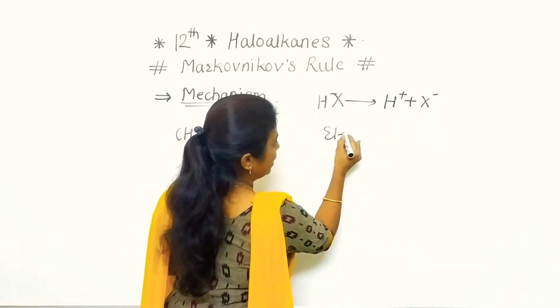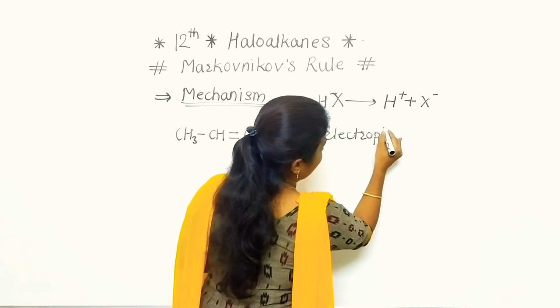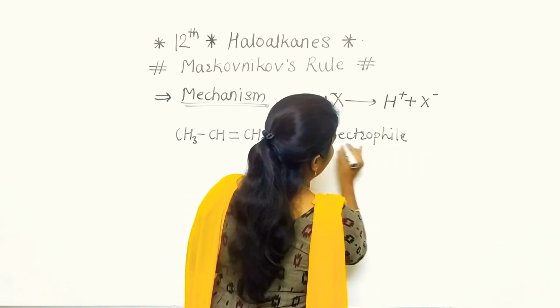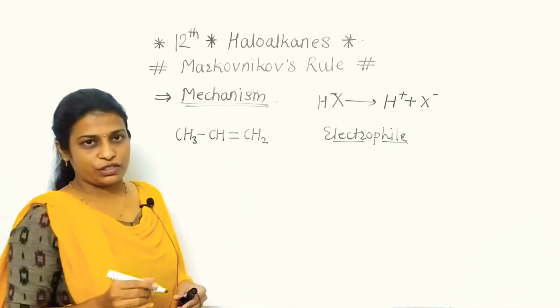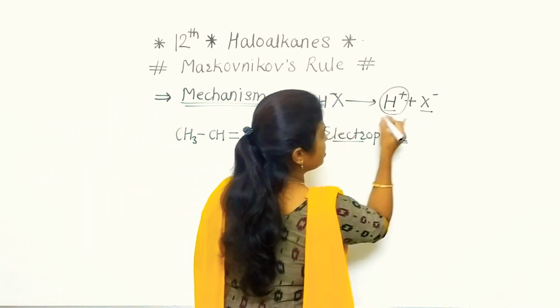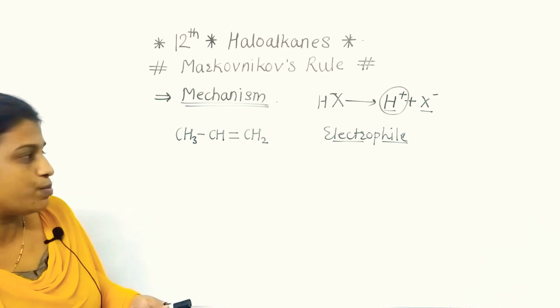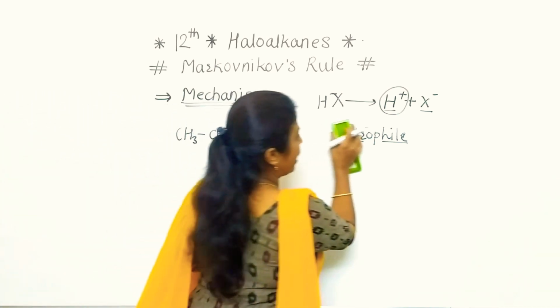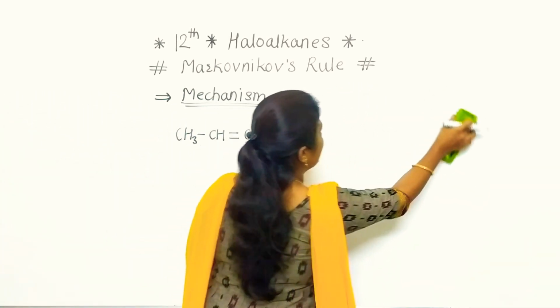As we know, an electrophile is nothing but an electron deficient species. Which one is the electron deficient species? This H+ is the electron deficient species, meaning there is an addition of H+ that will take place.